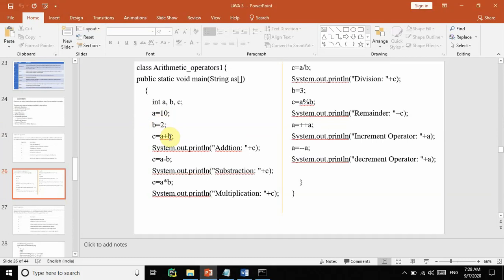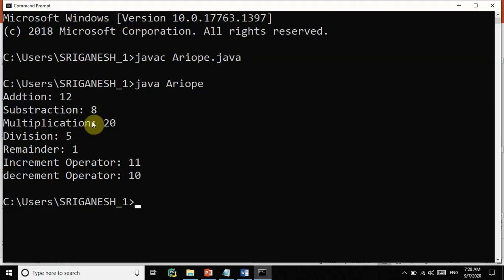Addition will be 12, subtraction will be 8, right? Multiplication 20, division 5. For remainder we change the b value, right? So that we will get something like 1.